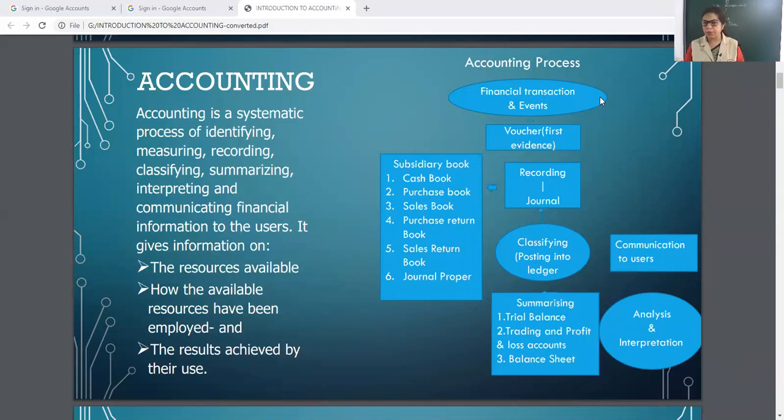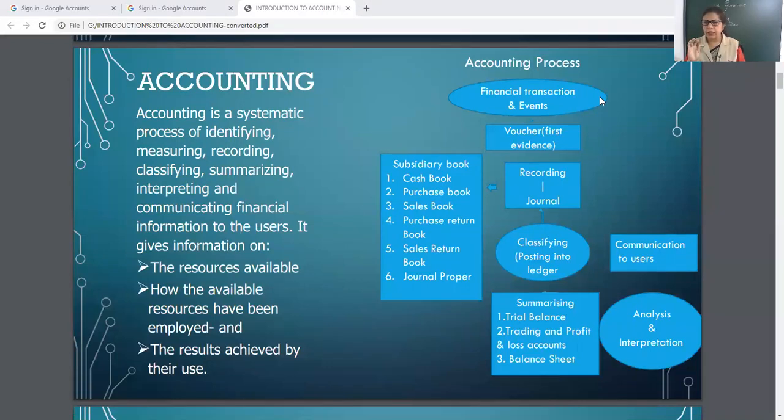See the accounting process. First of all, financial transactions and events are to be identified. What are the transactions to be recorded? What are not to be recorded? Yesterday I explained to you 4 characteristics of accounting that will be used here.